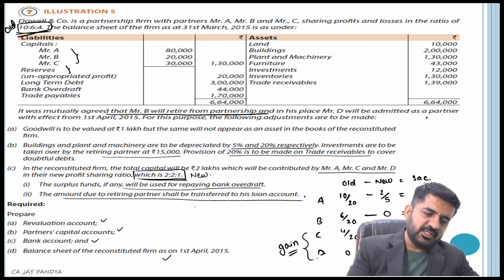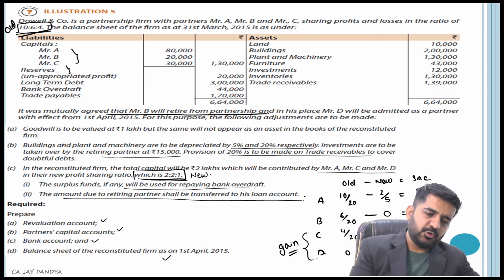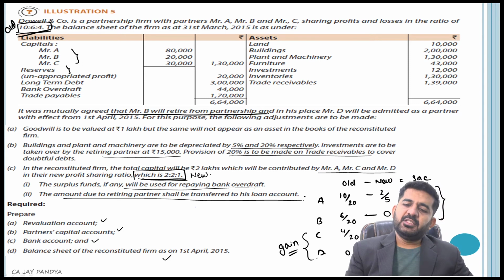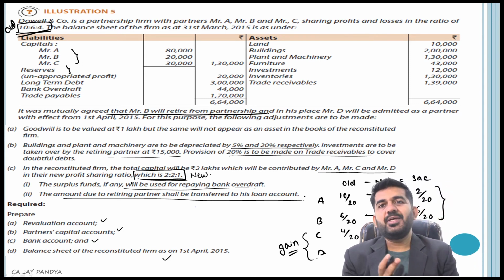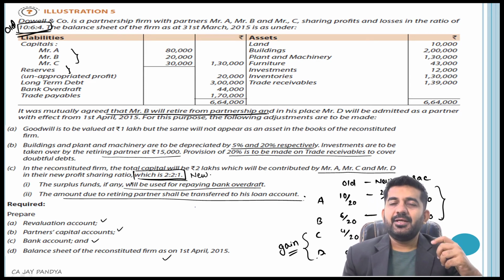Mr. D will be admitted as a partner with effect from 1 April 2015. For this purpose, the following adjustments are to be made. Goodwill is to be valued at rupees 1 lakh. The same will not appear in the balance sheet. Now there are two ways in which you can do this. You can debit goodwill account to